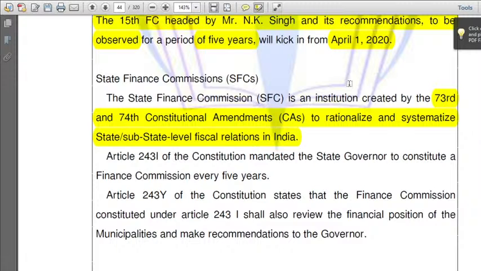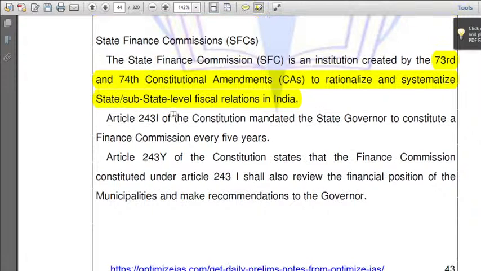Because just as the central finance commission recommends in what way grants should be given from the central government to the states, in the same way from the state government to Panchayati Raj institutions, how the grant should be, how much, how much percentage of the state GDP should be given to them, how much powers they would have. All these recommendations will be made by the state finance commission. Okay? Which articles deal with it? Articles 243I and 243Y. These are the articles that deal with the state finance commissions.